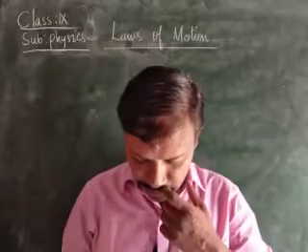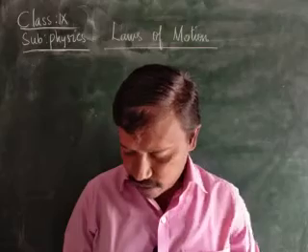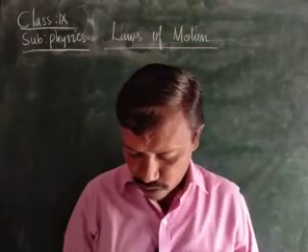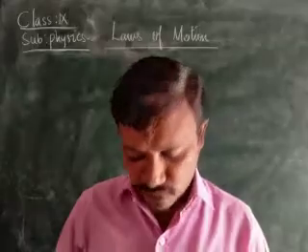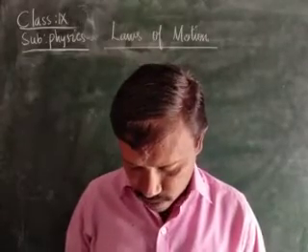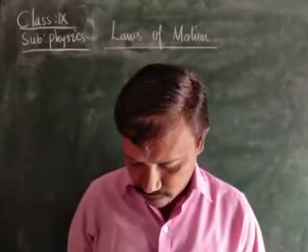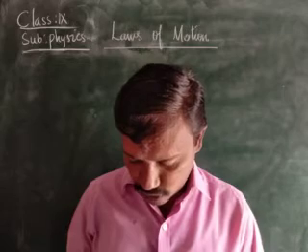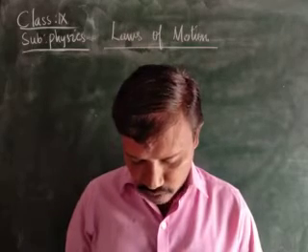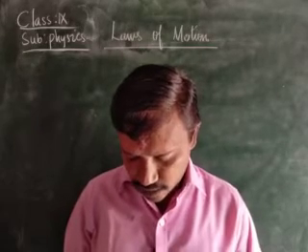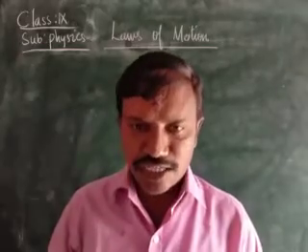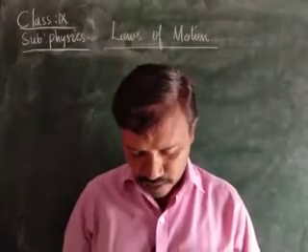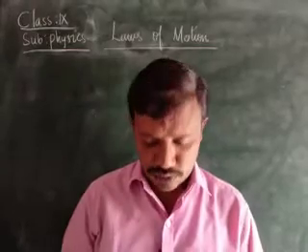Second law: the rate of change of momentum of a body is directly proportional to the net force acting on it. It takes place in the direction of the net force, children. Linear momentum of a body is the product of its mass and velocity, that is p equals mv. 1 Newton is the force which, when acting on a body of mass 1 kg, produces an acceleration of 1 meter per second square. That is, 1 Newton equals 1 kg meter per second square, children.